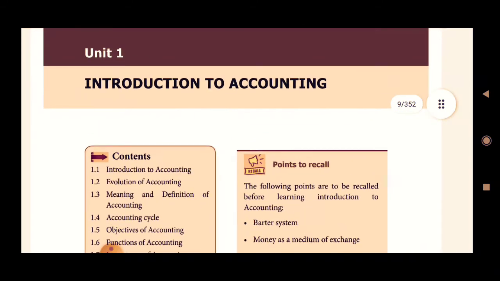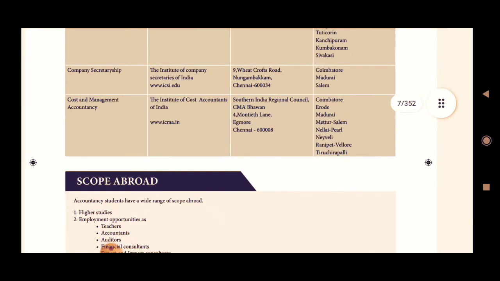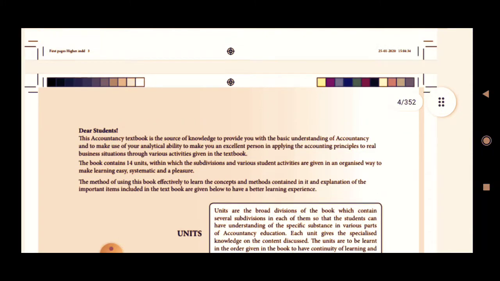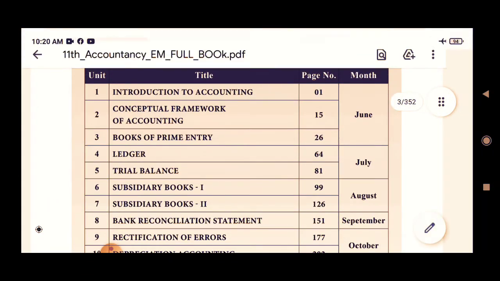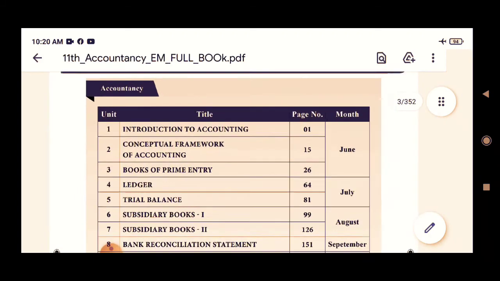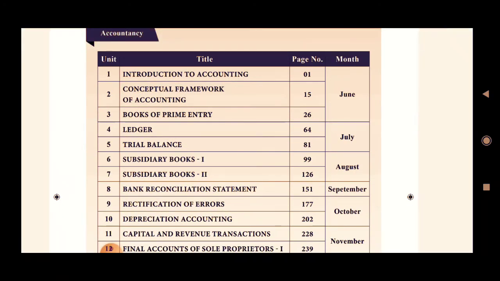Okay. Have you understood, students, the scope? Before going to unit 1, you have to know why we are studying this group, why we have chosen this group. For that only I am spending this class. Your homework today is that you have to know about your course very well. So first you have to write this title fully. One time you have to write this unit 1 title. No need to write page number, month and all.